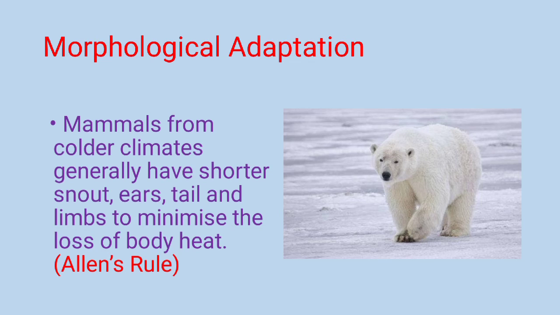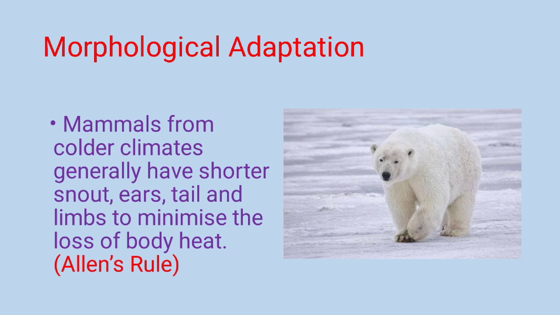The tail is very short. Also the limbs, that is, forelimbs and hind limbs, are very short. Now why do they have all these shorter morphological structures, or shorter extremities? That is only to minimize the loss of body heat.